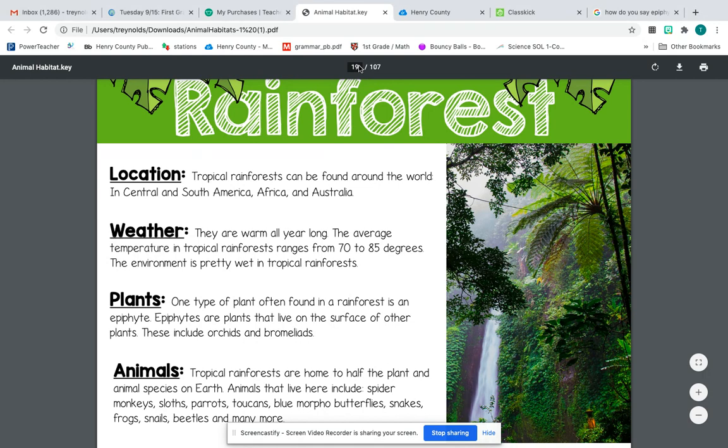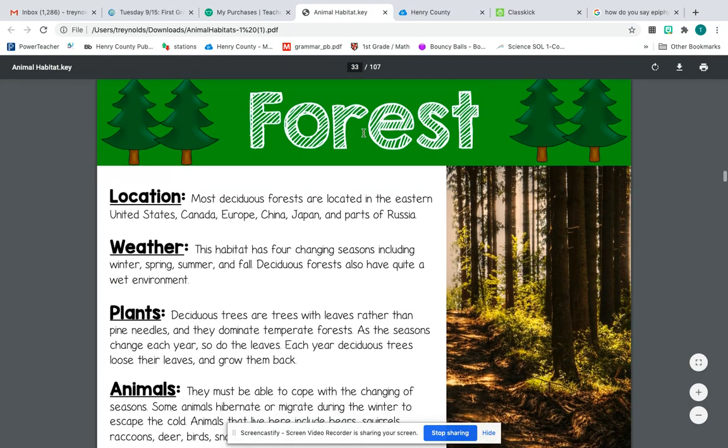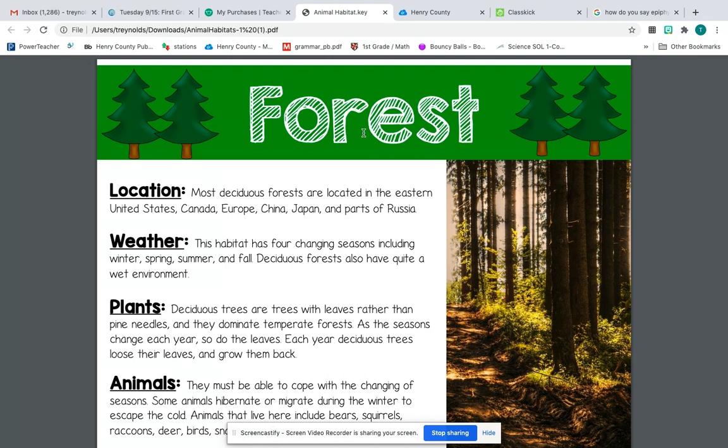Now, let's look at the forest and see if we can figure out the difference. Okay, so the forest has deciduous trees. Okay, and deciduous means they keep their leaves all year long. Okay, they're located in eastern United States, which is where we're at. We're in the southeast.